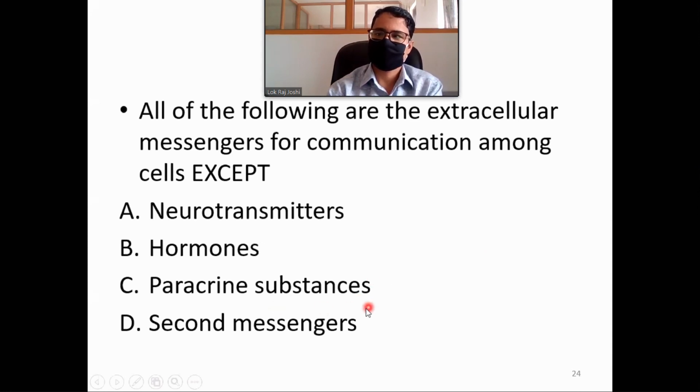Therefore the answer is second messenger. Just remember, second messengers are intracellular, inside-cell messengers, and first messengers are either hormones or neurotransmitters. The term first messenger is not very commonly used, but second messenger is very, very common. This term you have to know, second messenger, intracellular.